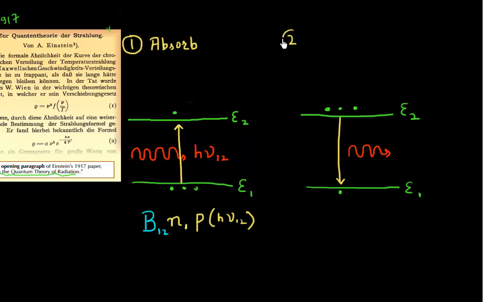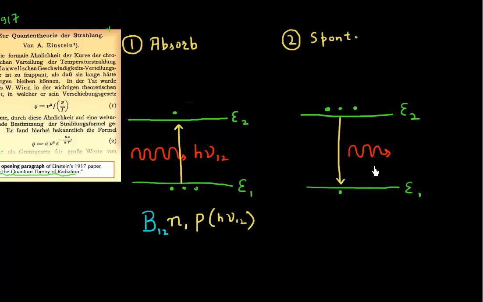The reason why it's called spontaneous is because these electrons at the higher energy state want to come down to the low energy state on their own. There's nothing triggering them to come down. We excited them to this higher energy state, but once they are there, they spontaneously like to come down and release this energy in the form of a photon.